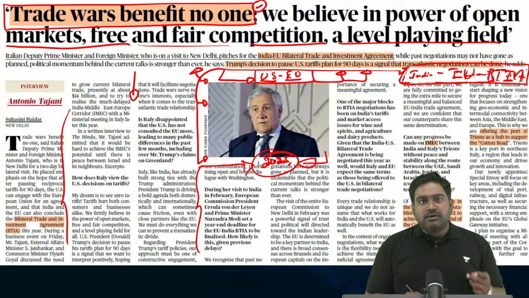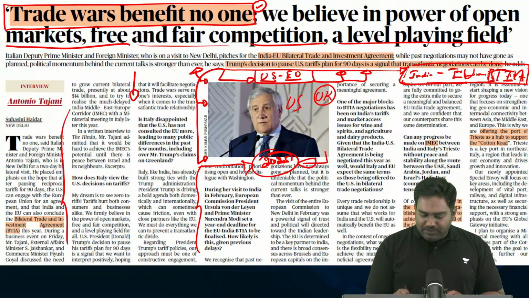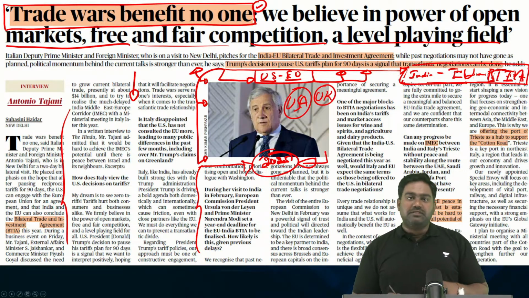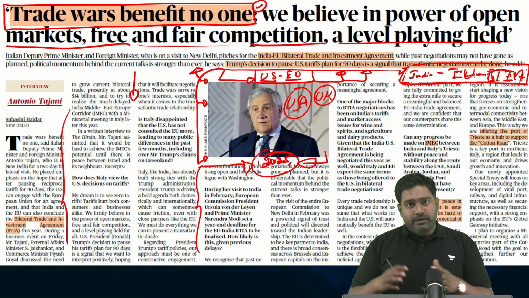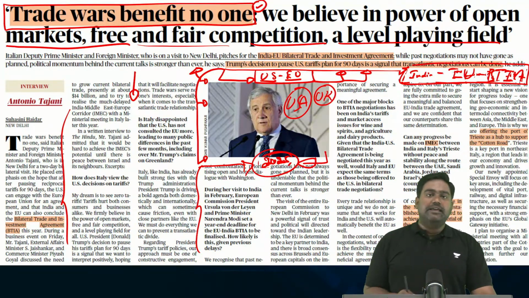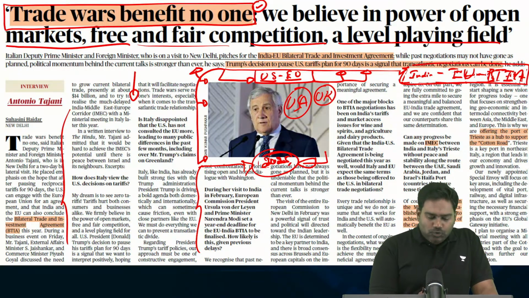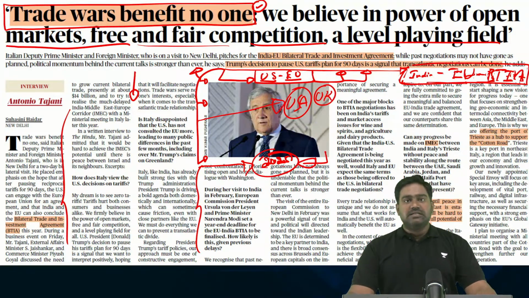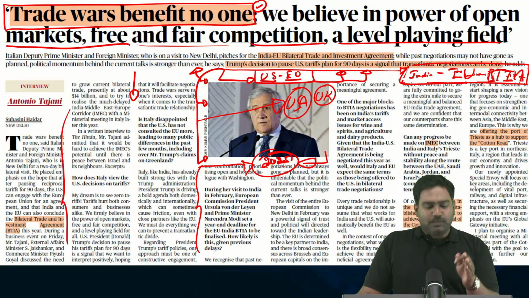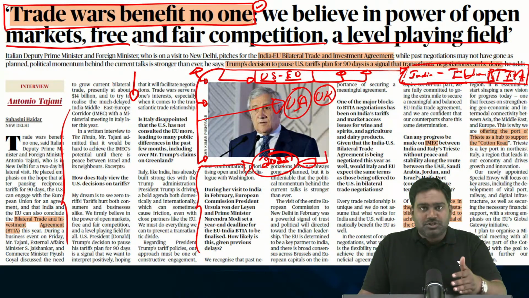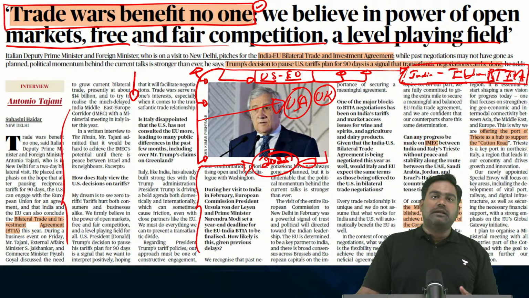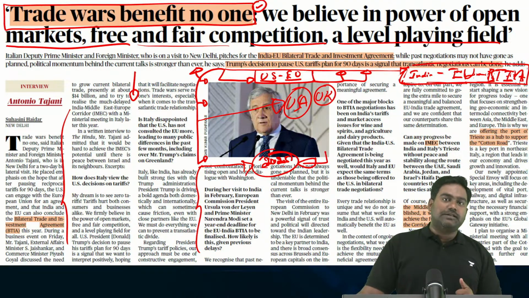Parallelly, we have fast-tracked the trade negotiations with the United Kingdom as well. And now we have a trade negotiation which has begun with the United States. So Indian leaders like Foreign Minister Jaishankar and even Piyush Goyal strongly believe that India has an opportunity right now to fast track these trade deals, strike these big trade agreements by end of 2025 so that our economic interests can be protected, our exports to these critical markets can be protected. The EU is a big export market for us. The US is a big export market for us.